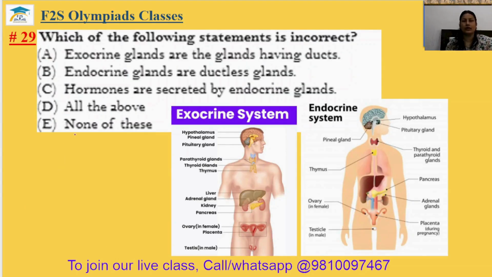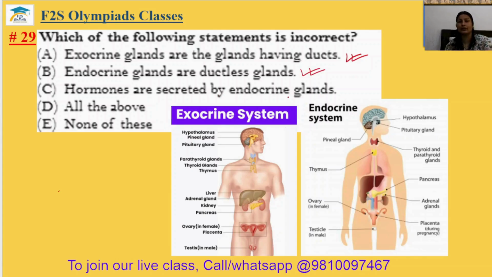Question number 29. Which of the following statements is incorrect? Endocrine glands are the glands having ducts. So they don't have ducts. Actually, endocrine glands secrete their chemicals directly into the bloodstream. Means that it directly mixes with the blood and it reaches its destination point. So this is correct. Endocrine glands are the ductless glands. Yes, it is also correct.